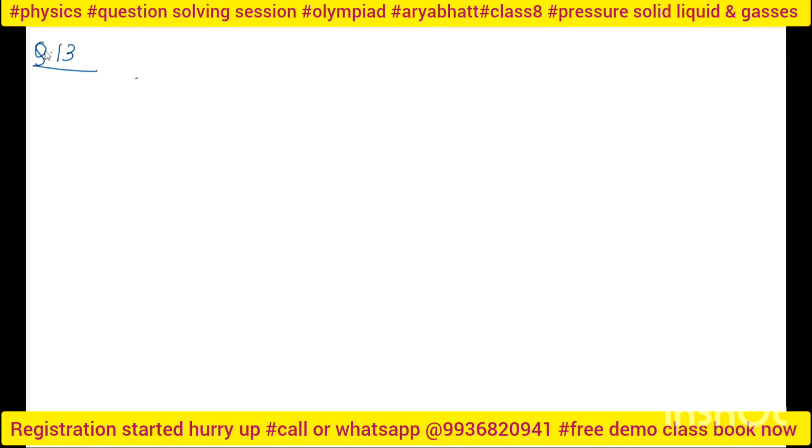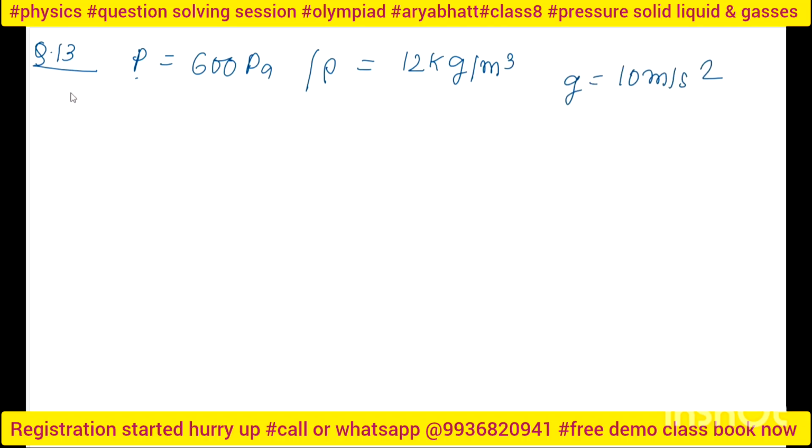We have been given the pressure, that is P equal to 600 Pascal. We have been given rho, the density, that is 12 kg per meter cube. And we have been given g, the acceleration due to gravity, 10 meter per second square. We know that h is the height, and the height will be 600 divided by 12 into 10.